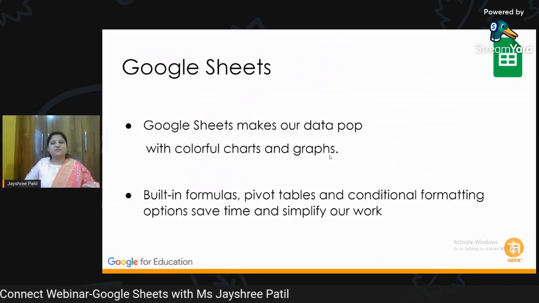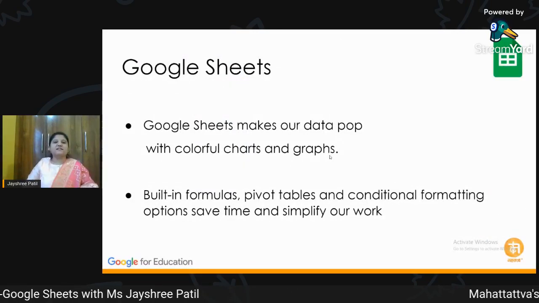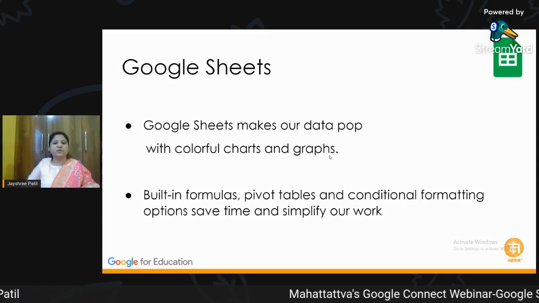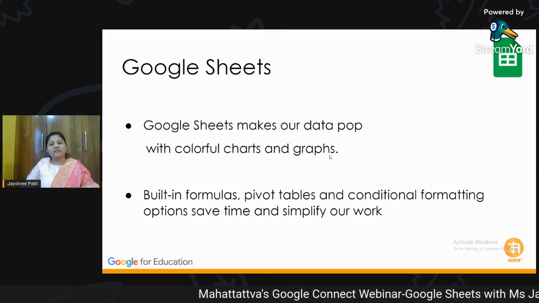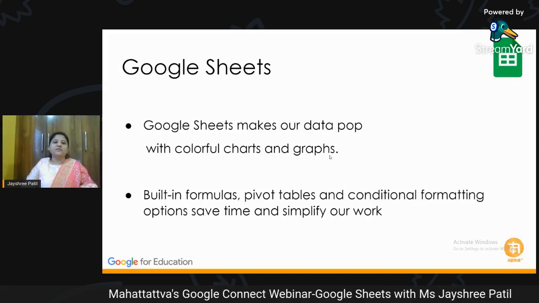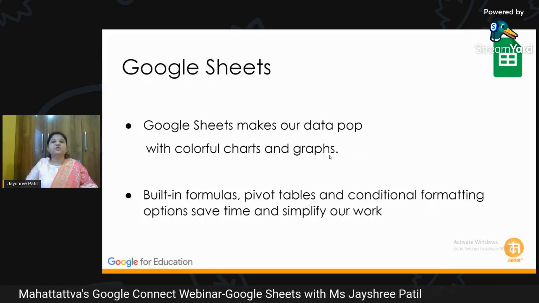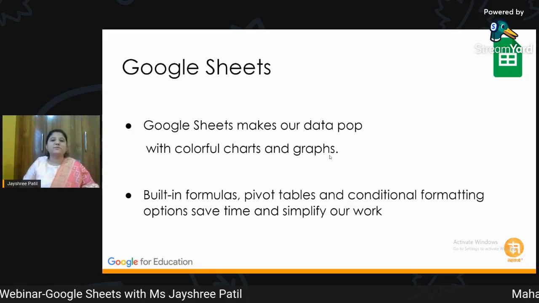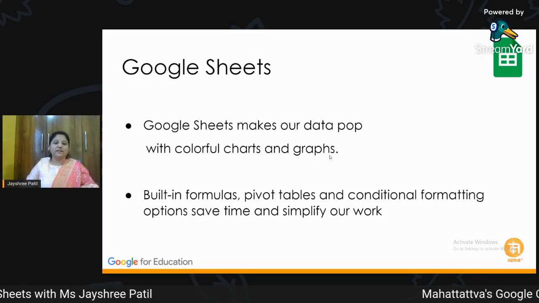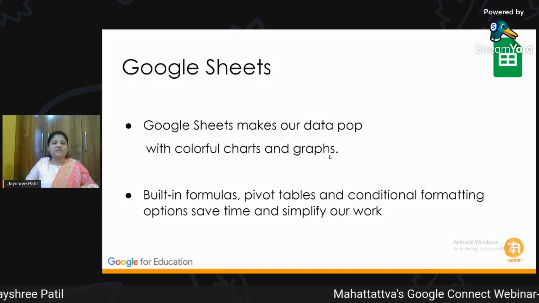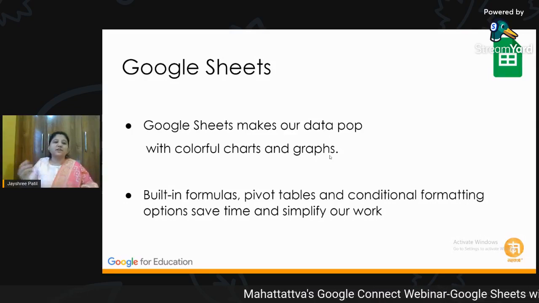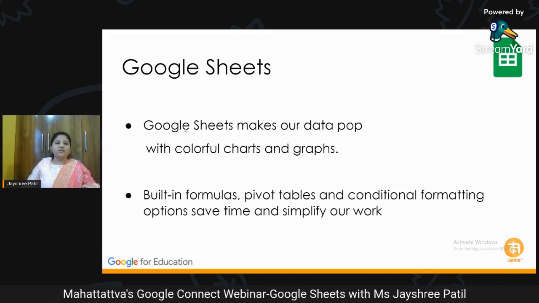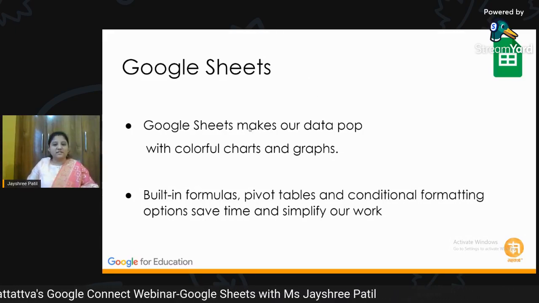Google Sheets, I think that as an educator, it is really very helpful for us. And not only for educators, it is helpful in each and every area. Nowadays, we have a lot of data which we need to analyze, and for that, Google Sheets is a tool which helps us to analyze data in a fruitful way. We are doing so many surveys, and whenever we have to collect and analyze this data, Google Sheets really helps us because Google Sheets has so many features and functions.